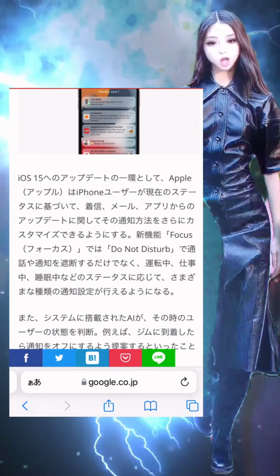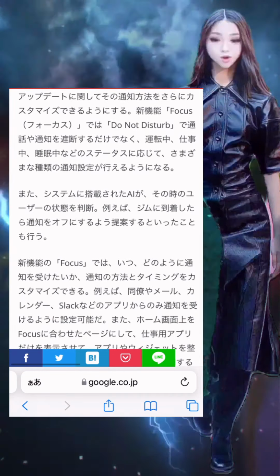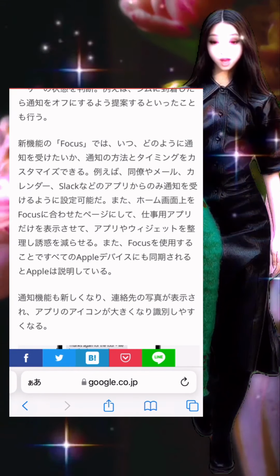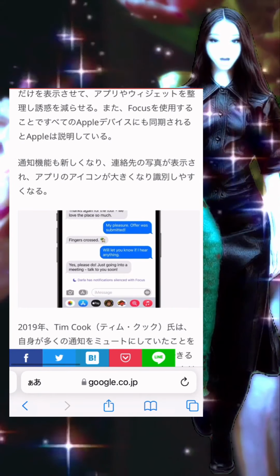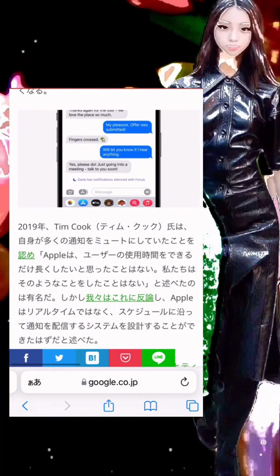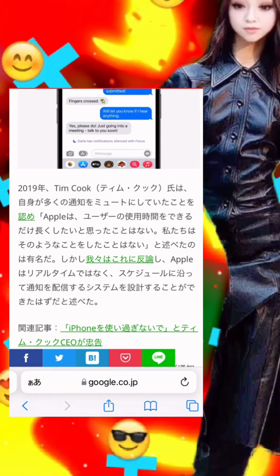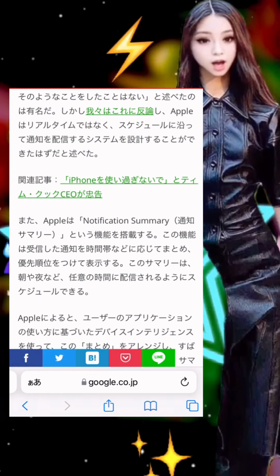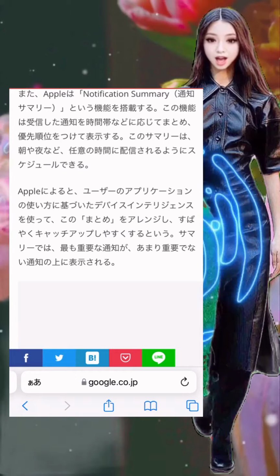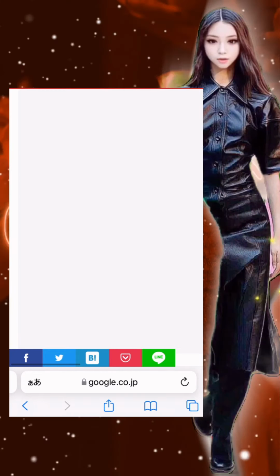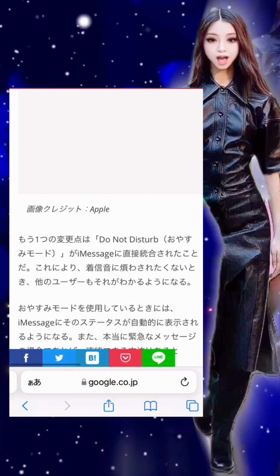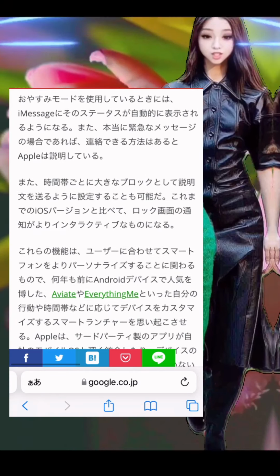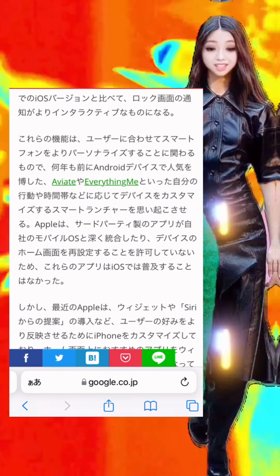5. You can choose where to display the notification, home screen or lock screen. 6. You can choose to show or not display unannounced notifications on the lock screen. 7. You can manage the schedule to automatically turn on the focus mode. This is what time to turn on the focus mode, what day of the week to turn it on, etc. can be specified. 8. Furthermore, from the location information of the smartphone, the place to turn on the focus mode, and from the usage status of the app, specify his app at the right time, you can turn on focus mode. I thought it was very nice to be able to specify so much in detail.